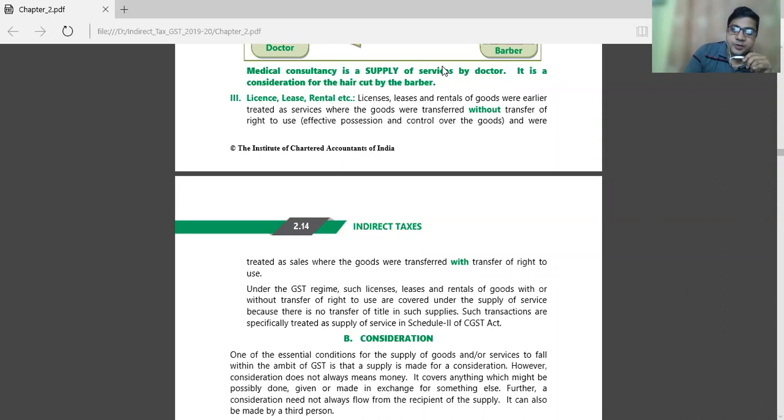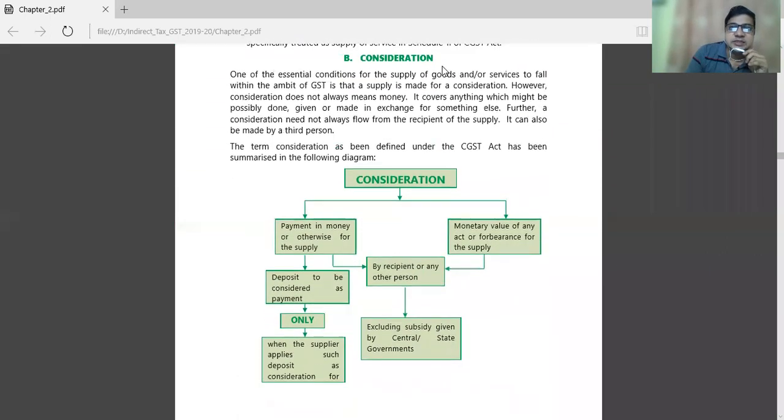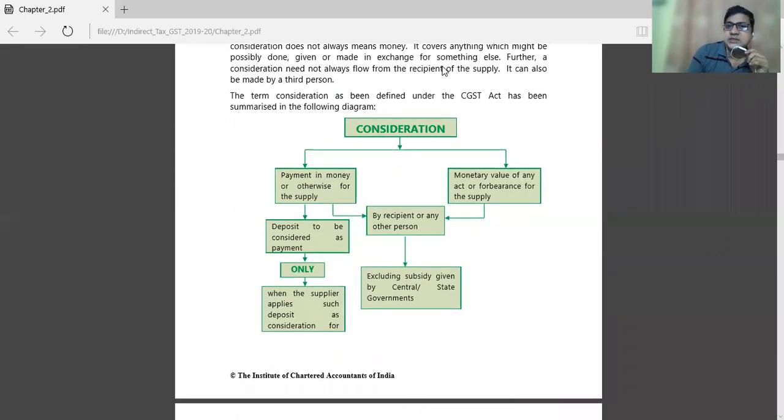Now, whenever we talk about consideration, consideration means the payment in money. If I give any particular goods to you as a shopkeeper, you should pay the money. If I provide a 20 rupees Dairy Milk to you, you should give that 20 rupees as money, as a consideration.